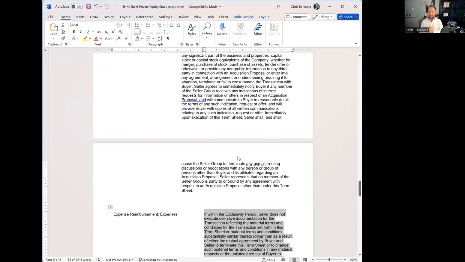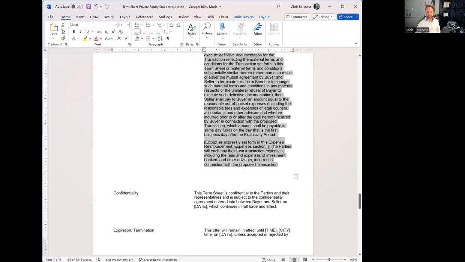Like if you back out after we're done with due diligence as the buyer, then there might be a break fee saying you owe us 50 grand, because you did your due diligence, you said you were ready to go, and you just decided to go somewhere else. So you owe us 50 grand. That might be included somewhere in this section as well.